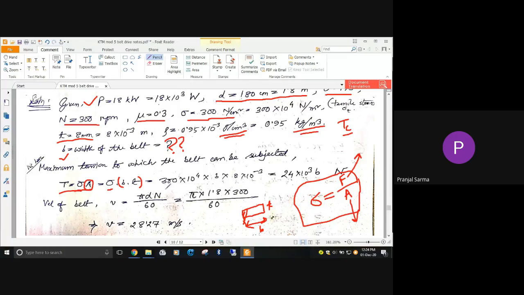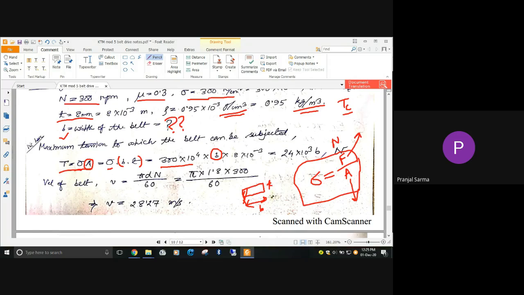After this, we just put in whatever value is given for sigma. We have sigma equal to 300 into 10 to the power 4 Newton per meter square. B is unknown, that is required to be found out. So B will remain as B, and thickness is given as 8 millimeter, which we have already converted to meter. After this, we have obtained the value as 24 into 10 to the 3 B. B will remain as B, and the unit is Newton, tension in Newton. So this is with respect to T, which we have already obtained.